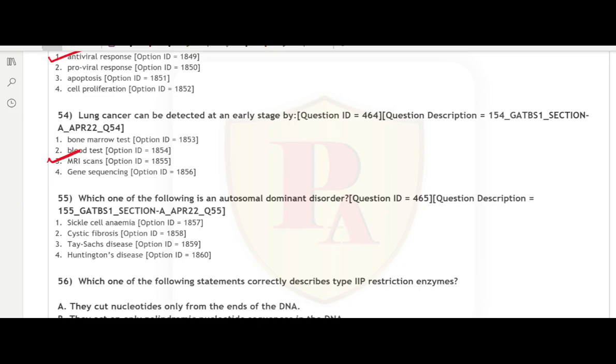disorders in which both copies of a defective gene are required to let the phenotype of the specific disease take place. And the fourth option, Huntington's disease, is an autosomal dominant disorder in which even if there is a mutation in one HTT gene out of two, it will lead to Huntington's disease, which is a neurodegenerative disorder.